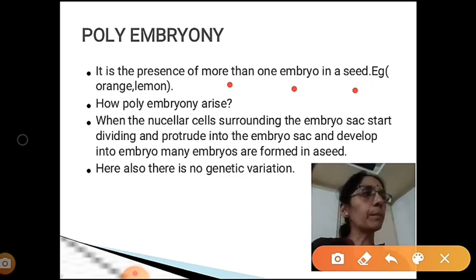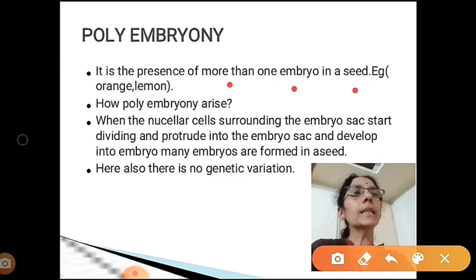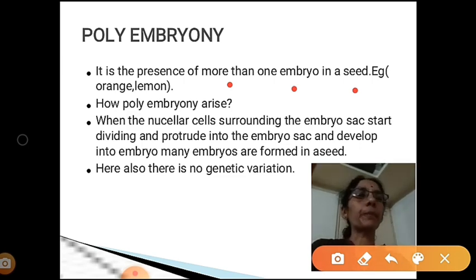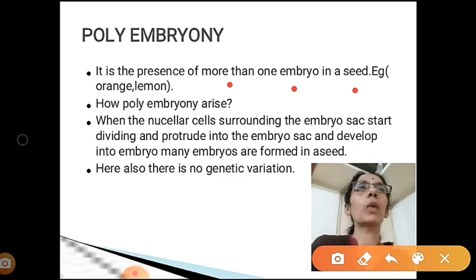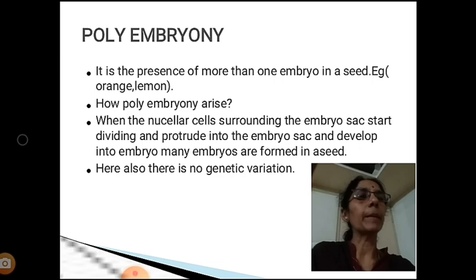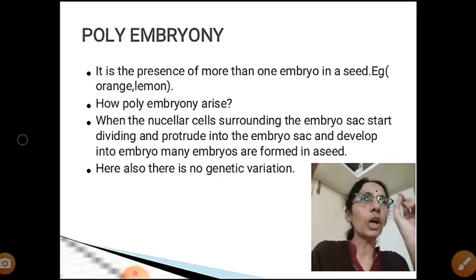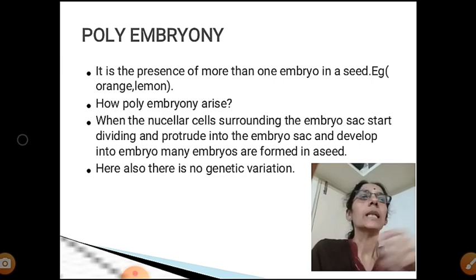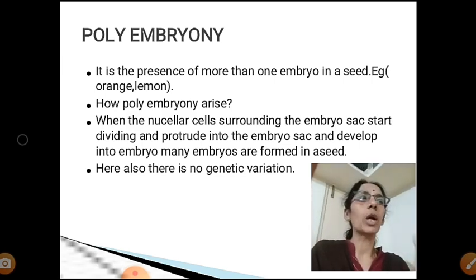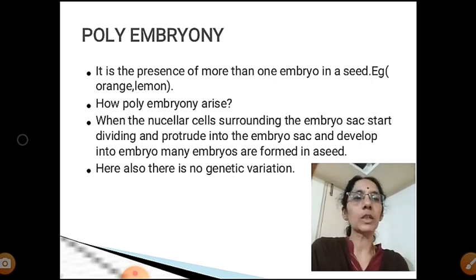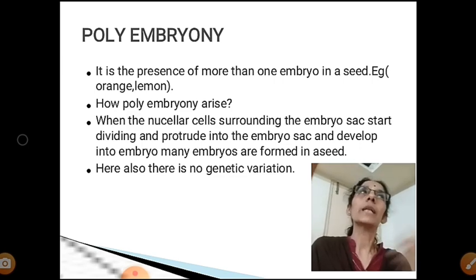Presence of many embryos in a single seed is called polyembryony. So this you can see now. Nowadays in our house, when we are using orange or lemon, take the seed, just open it out and see many small bulb-like structures. That is what is called polyembryony: presence of many embryos in a single seed. Example is orange, lemon, etc.